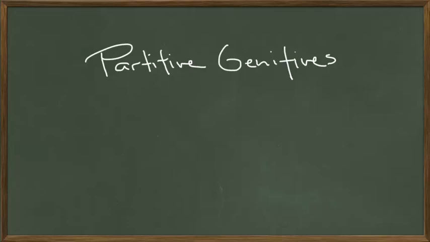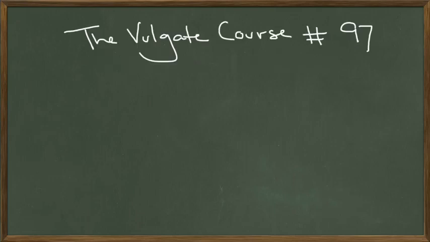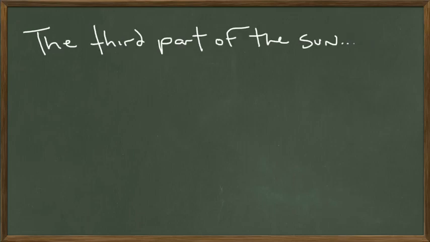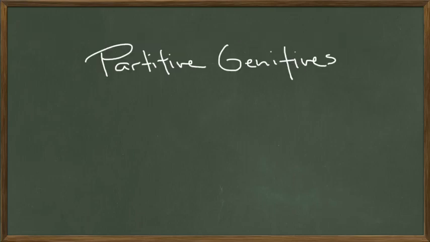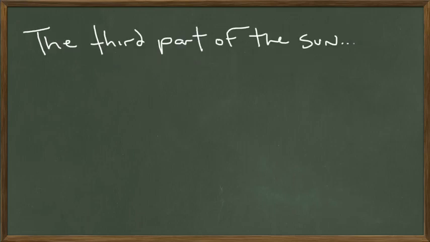In this lesson, we're learning about something called the partitive genitive. This video is from the Vulgate course, number 97. First of all, I just want to say, I believe the partitive genitive is a bizarre name for what we're talking about. If we go back to the beginning, you'll see the word part in here. Well, that should give you a clue what we're about to talk about, and it's really that simple.